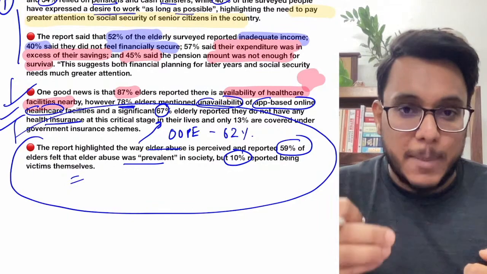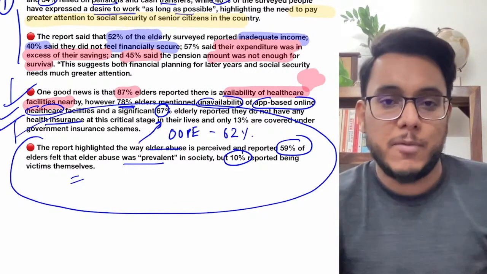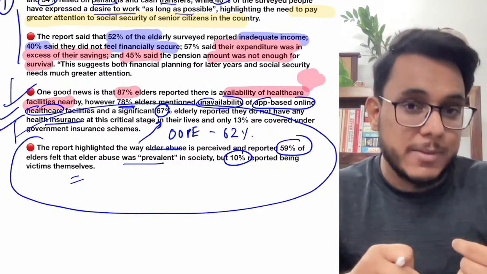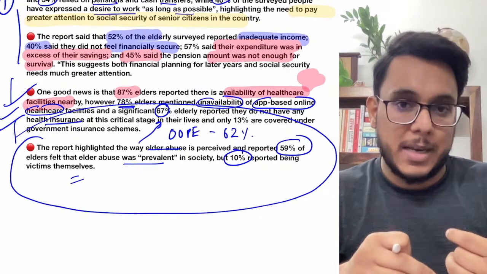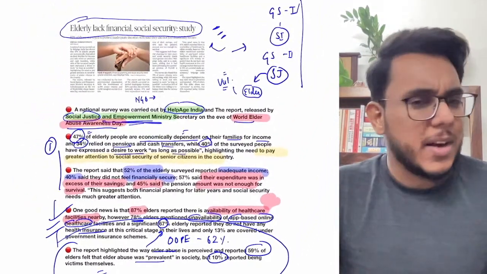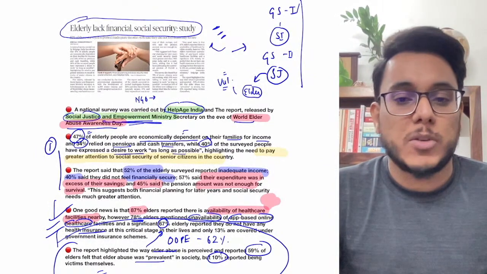Number one, if they report, their families will ostracize them, saying we are giving you food, we are keeping you, but you are complaining about us. Their families will ostracize them. Social taboo is there. Clear? Fine. Moreover, attachment with the children, whatever they do, is also a kind of practical reality. So guys, this is all about this particular article.